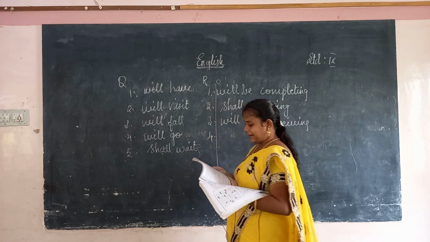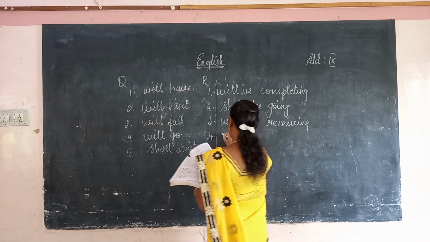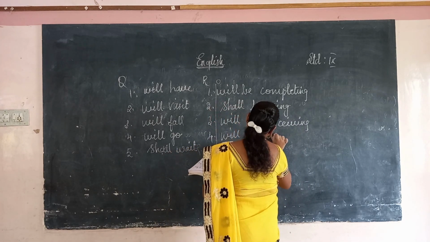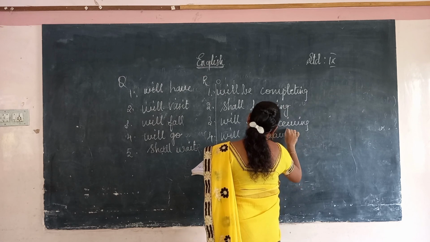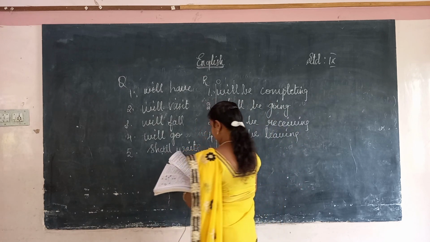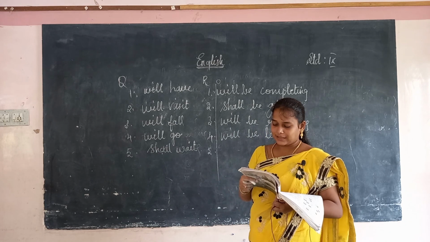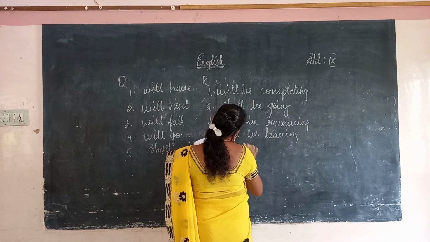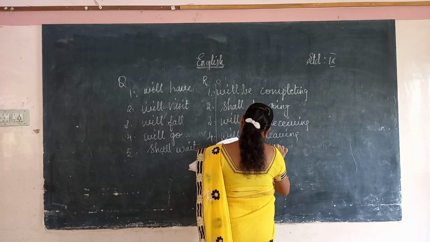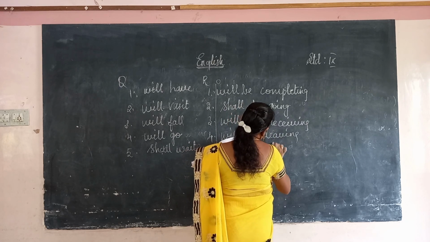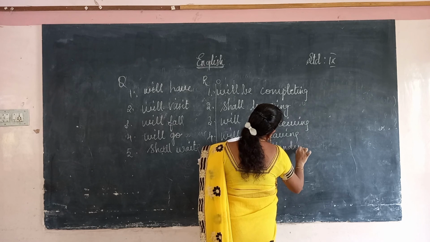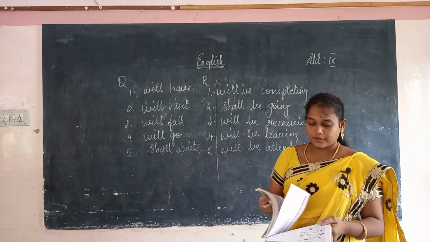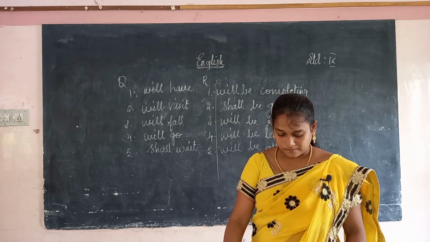Fourth one, the plane dash at 3 o'clock. The plane will be, in bracket they had given leave, so leaving. Plane, not plain, I am sorry. Next, he dash attend the conference. He will be attending. He will be attending the conference. Okay. So the next, that's all.